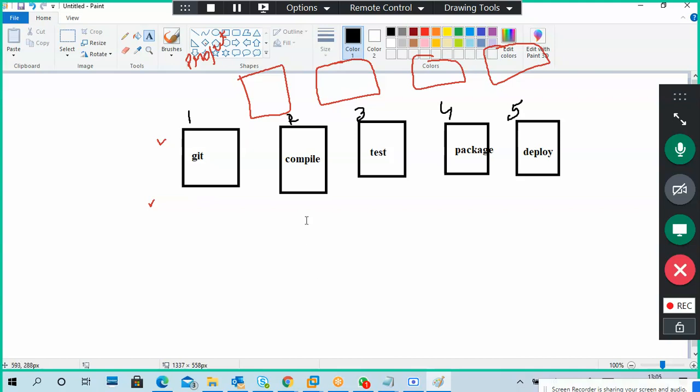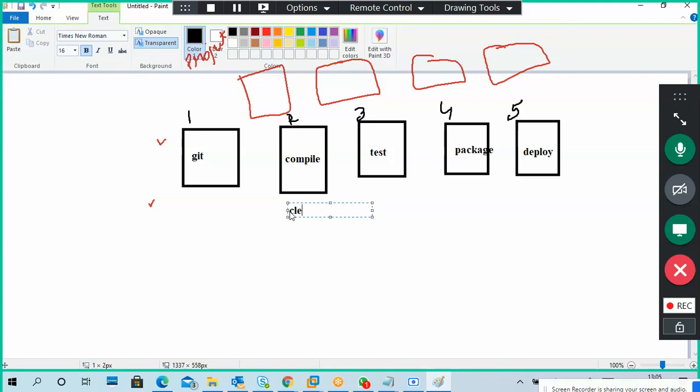In each stage we have separate steps also. For example, compile stage, like clean, then compile. Test stage may have something like clean, test. Steps here are clean, compile, test, package, install.